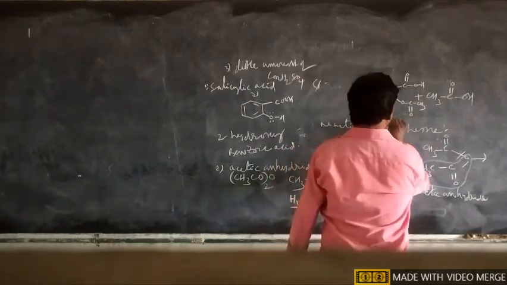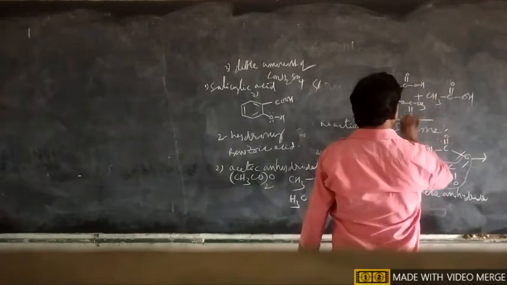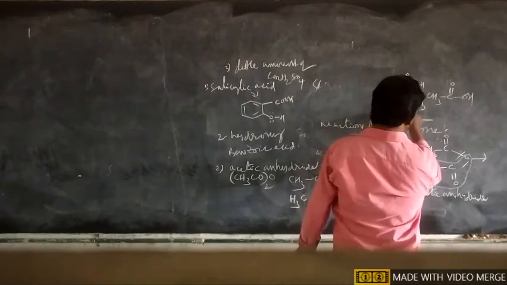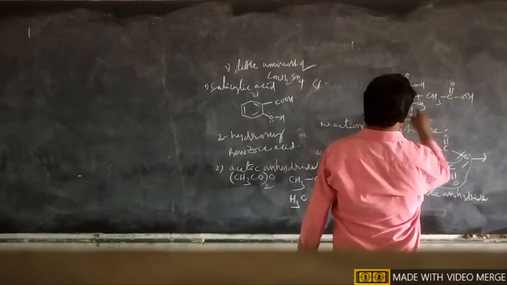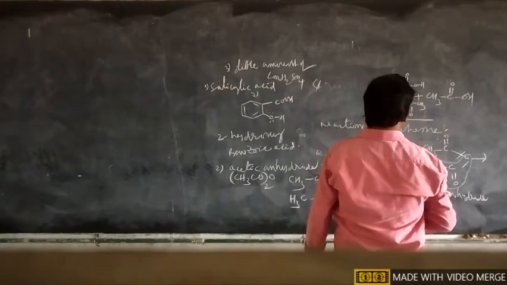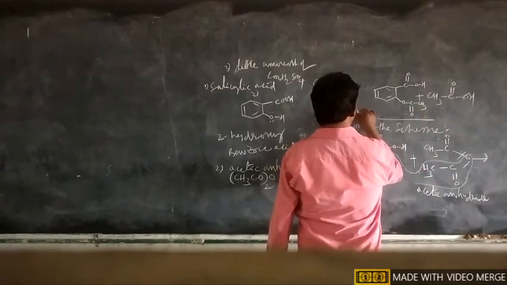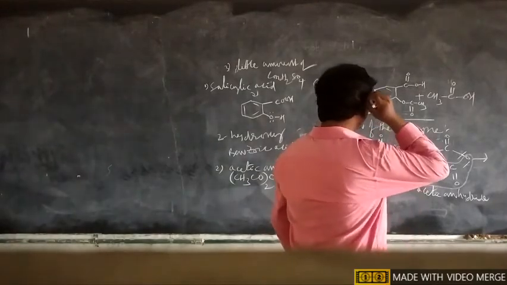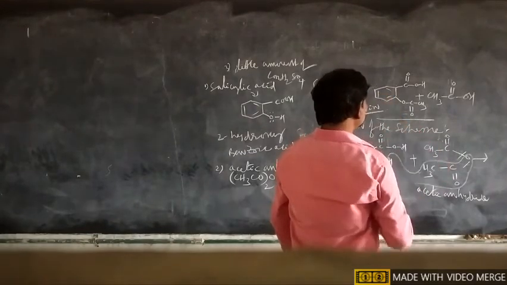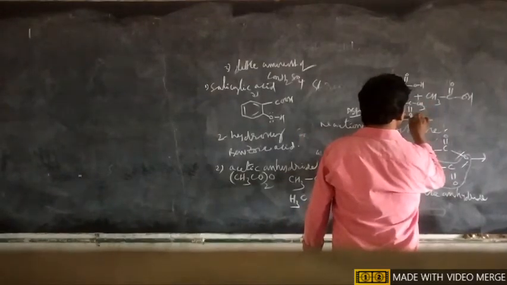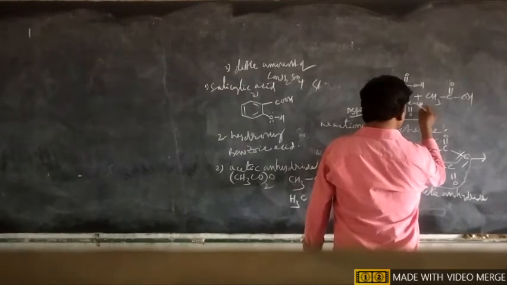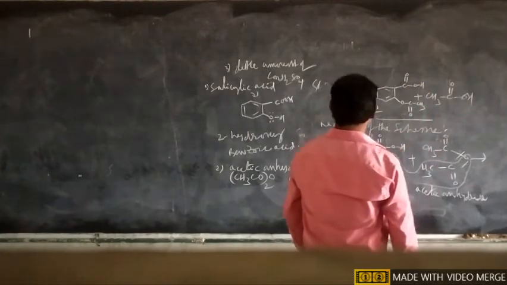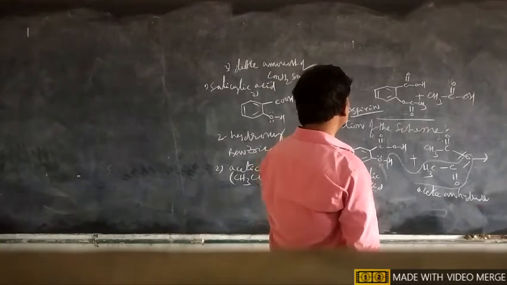So this is aspirin. The first priority is the carboxylic acid, so give the numbers 1, 2, 3, 4, 5, 6. So this is 2-acetoxy benzoic acid, or aspirin. This is aspirin, a well-known important drug. The CH3CO acetyl group is connected with oxygen, so that's why it is acetoxy benzoic acid, or acetyl salicylic acid, known as aspirin.